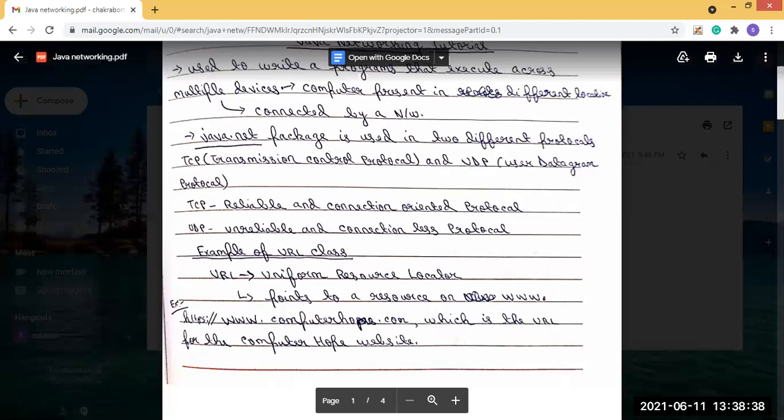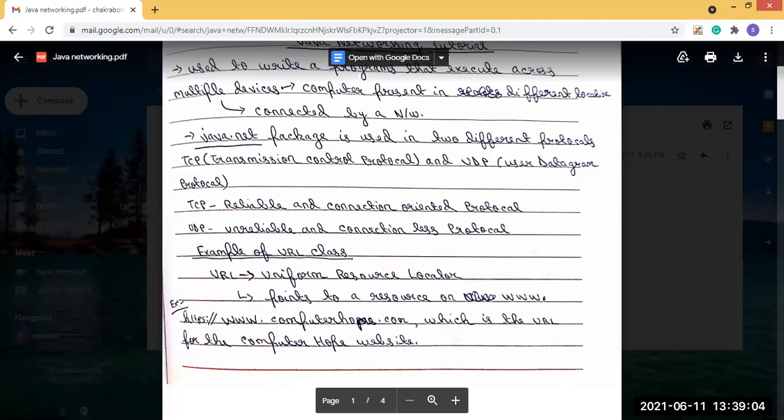Whenever as a user you type that location, www.facebook.com, and after you press enter, you will see that it is written as https, colon, two slashes, and after that www.facebook.com, and it is loading. So what is it doing?